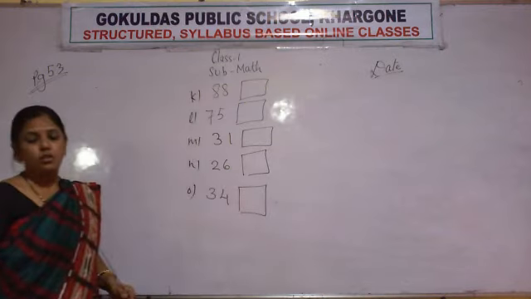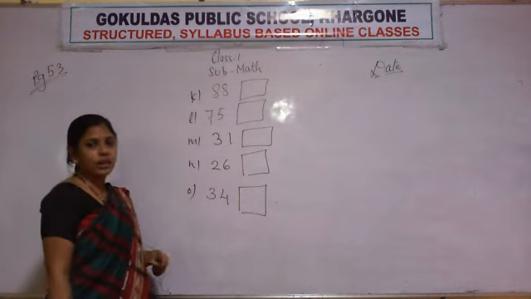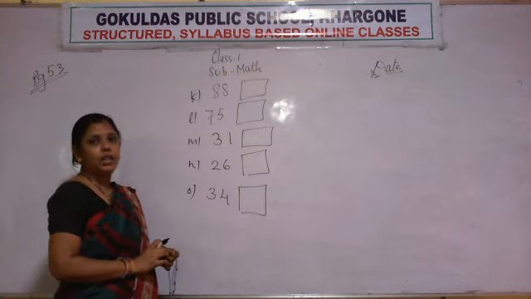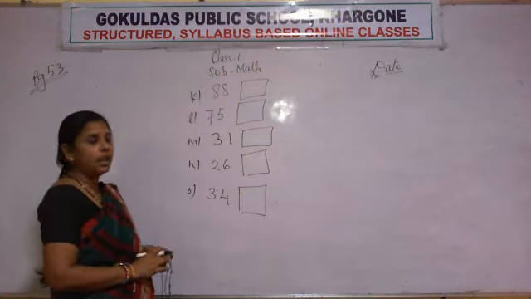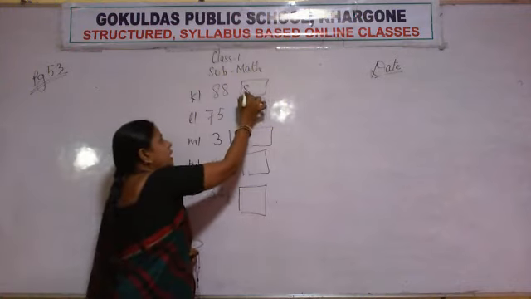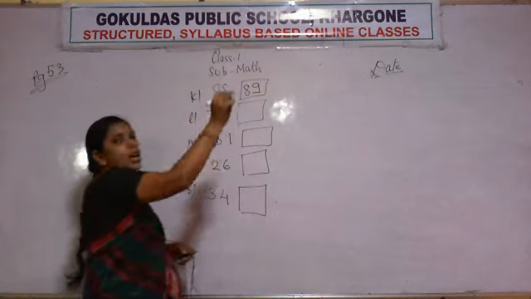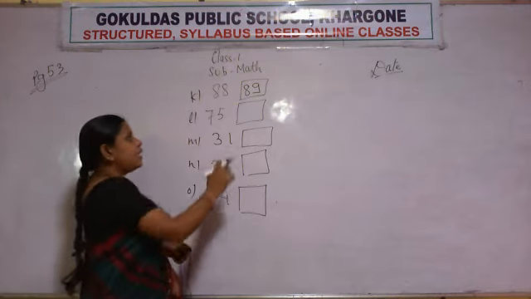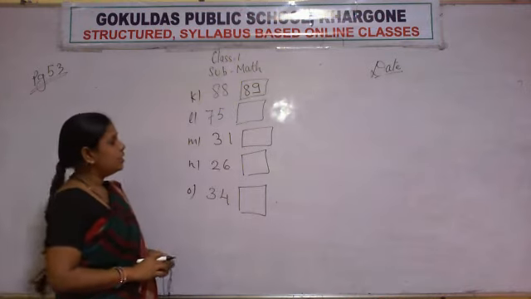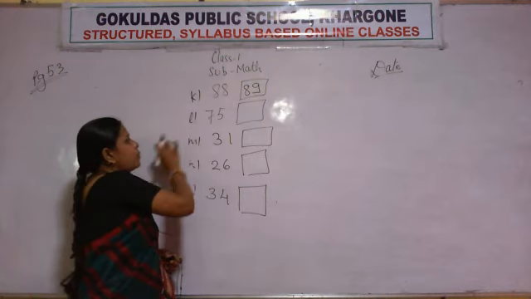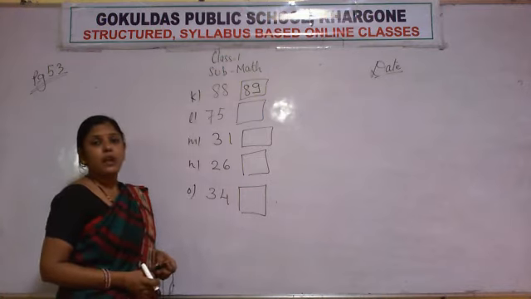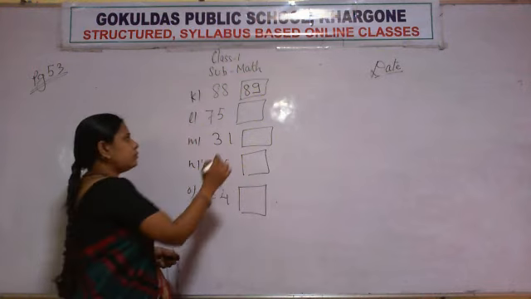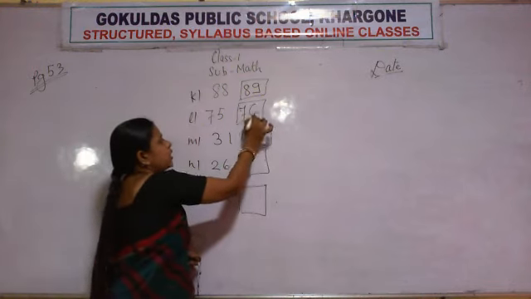Okay. Now you check your answers whether you have written right or not. See what is the number here? 88. And the after number of 88 will be 89. Okay, right? You have written here 89. Good. Now the next number is 75. So what will be the after number? 76.